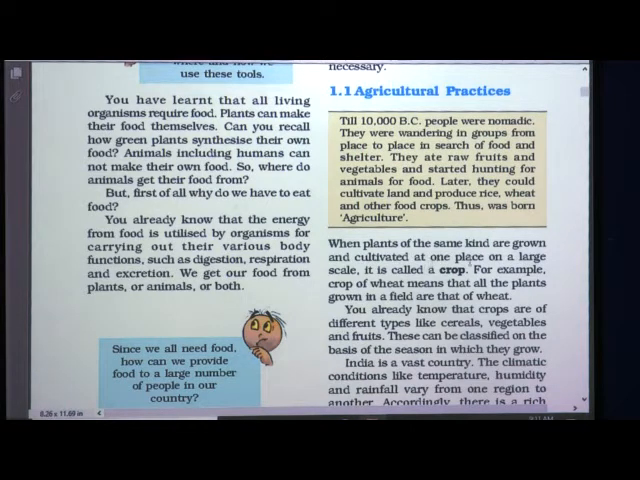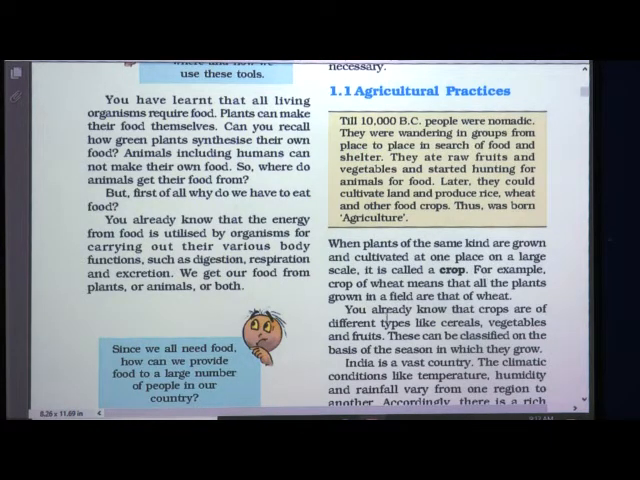When plants of the same kind are grown and cultivated at one place on a large scale, it is called a crop. So what is a crop? Crop means plants of the same kind grown and cultivated at one place on a large scale, that is called a crop.